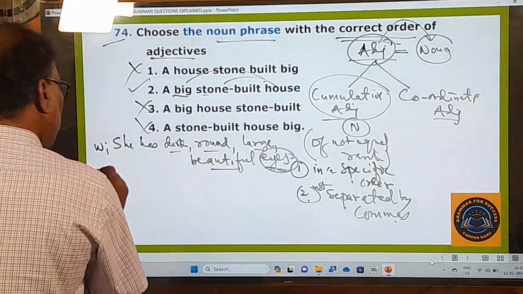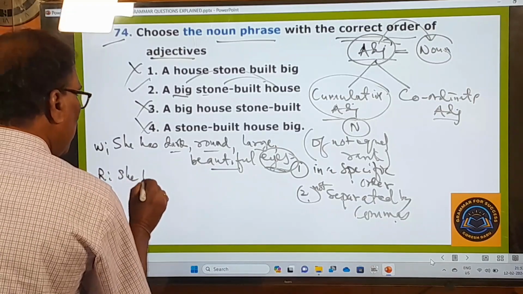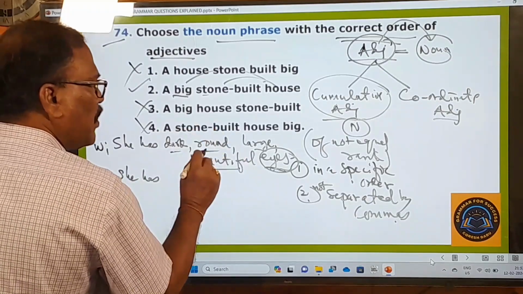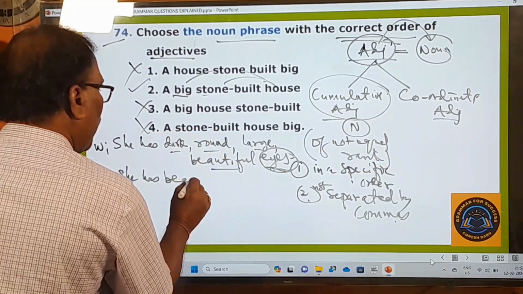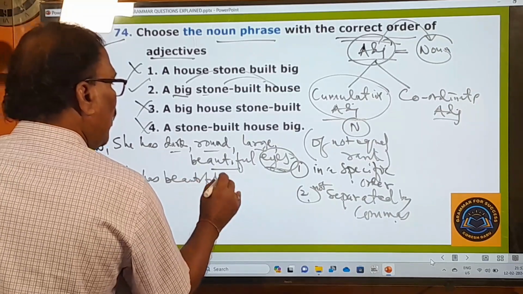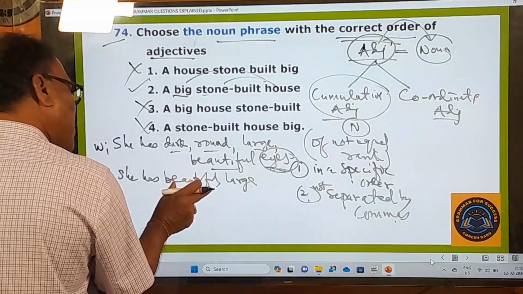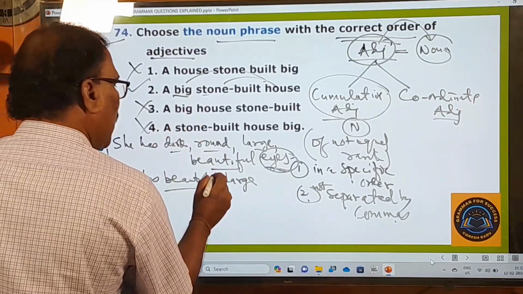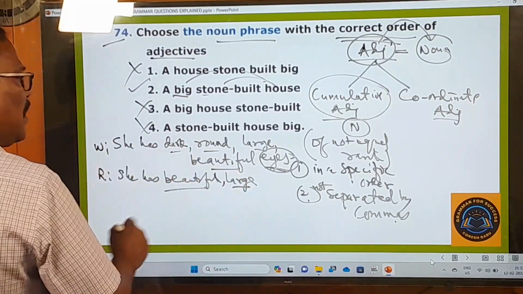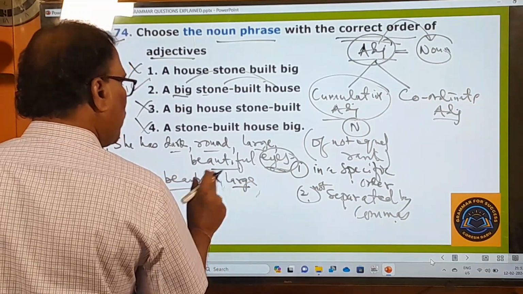It's a wrong sentence. What is the right sentence? Here you see, she has, what must be the first one? Beautiful. The qualifying adjective must be used at the beginning. Then the size-indicating adjective, large. Next, no commas, sorry.